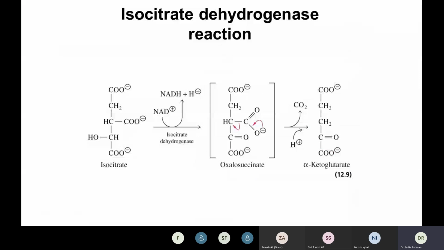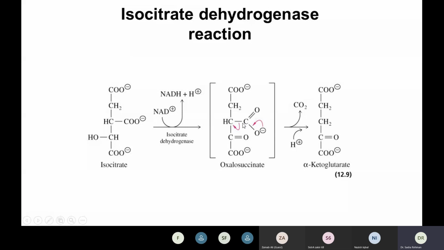Now this is the isocitrate ion. When NAD plus comes, this is converted to NADH plus H ion. Now the H, which is picked up with this NAD plus, is actually picked up from this hydroxyl group. Okay, so this hydroxyl group is converted to CO.